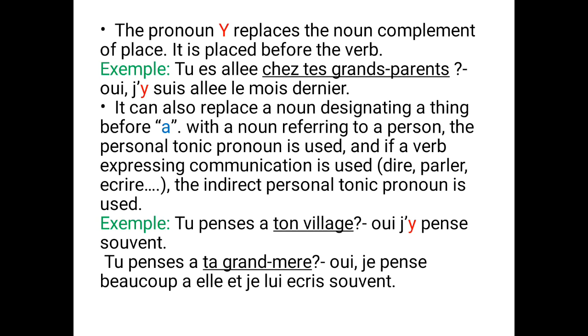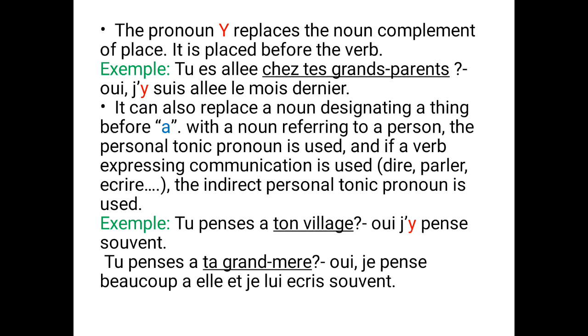this lesson. Now, let's talk about the pronoun Y. The pronoun Y replaces the noun complement of place. It's placed before the verb. Exemple, tu es allé chez ta grand-mère. Did you go to your grandmother's house? He said, yes, I went there last month. Oui, j'y suis allé le mois dernier.